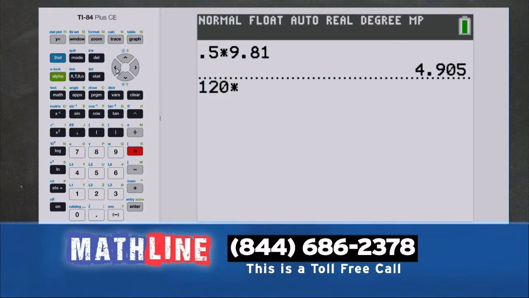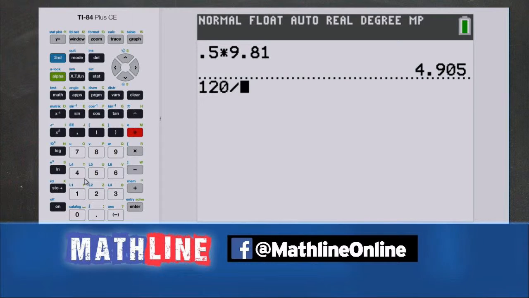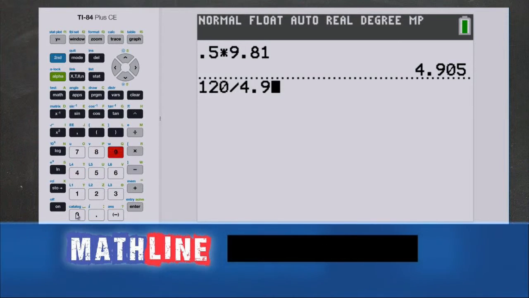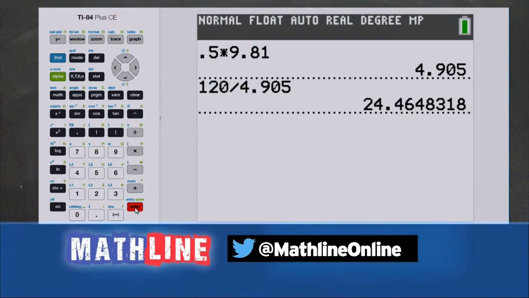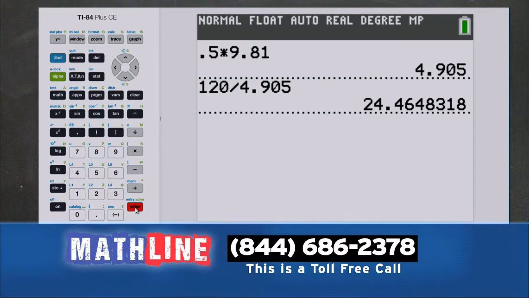So let's see. We're going to divide, aren't we? I need to hit the right key there. 4.905. Let's see where this takes us. Should be interesting. Ooh, it almost gets us to 25 there. I was thinking it would be nice if it would come out even, but it's okay.